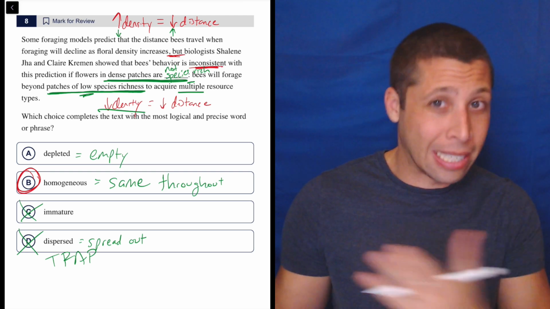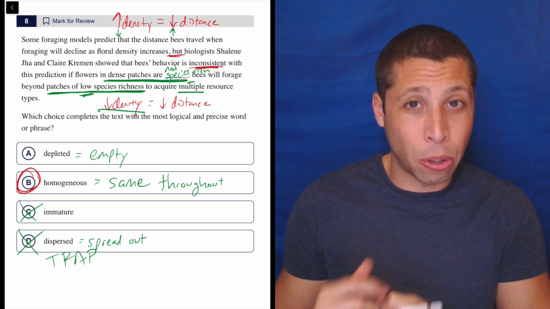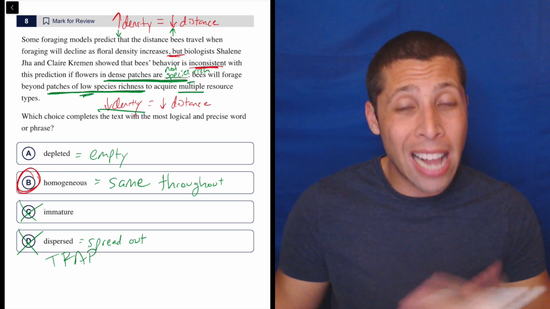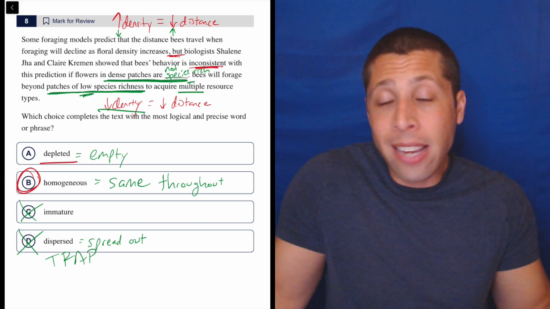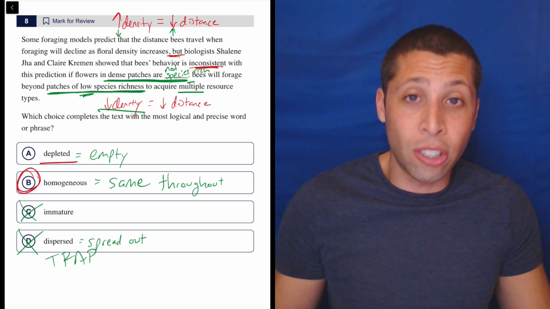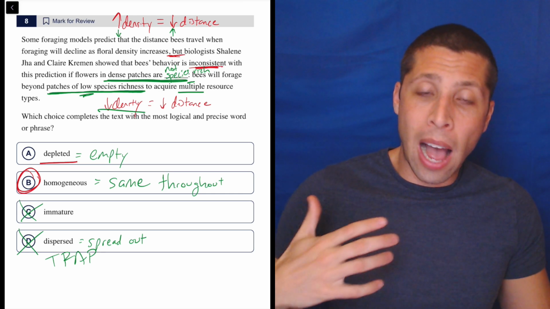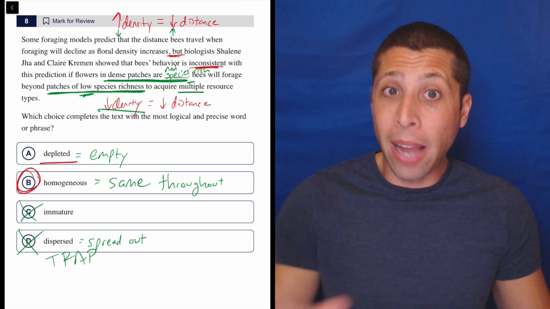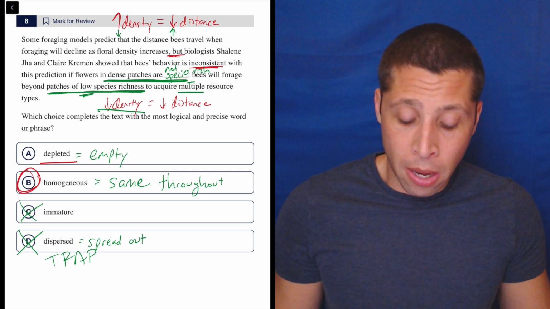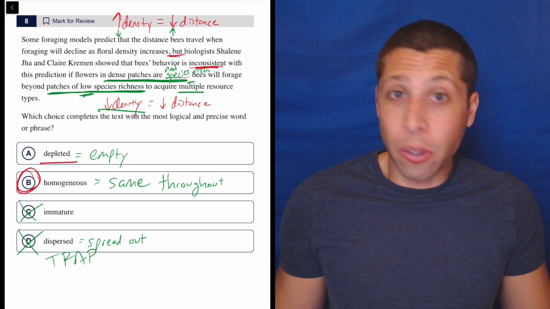But that's not really what we're talking about. We're talking about the number of types of species, not how much nectar they provide. So A is just getting into things that I don't understand. I could make A fit by forcing more assumptions into this story, whereas B just kind of fits using the words that are there.